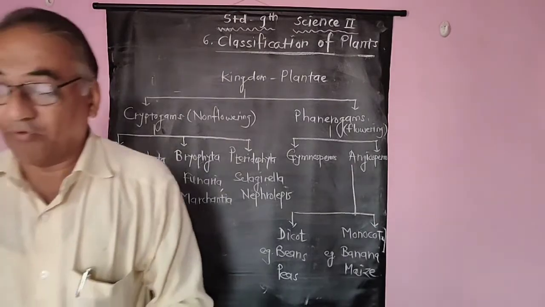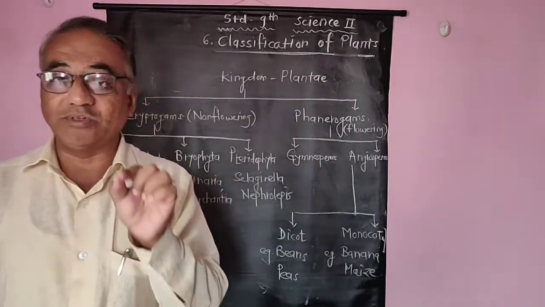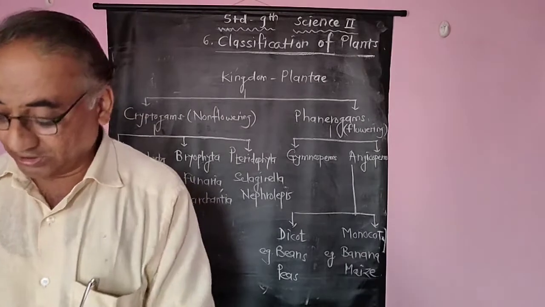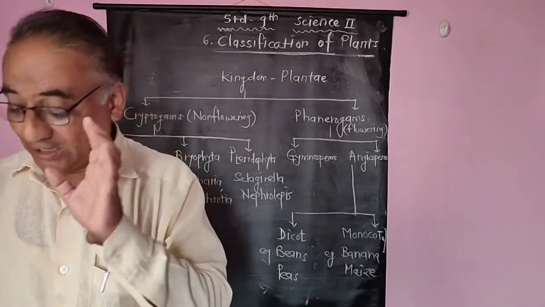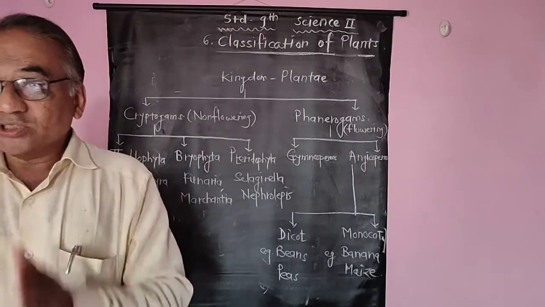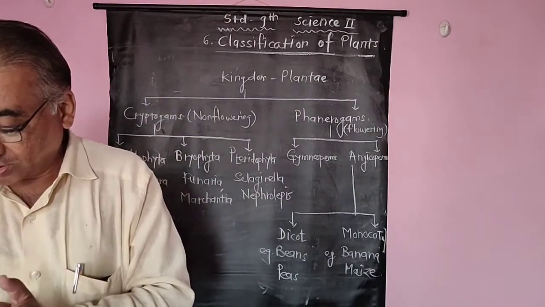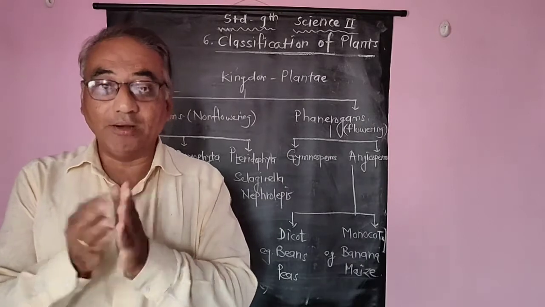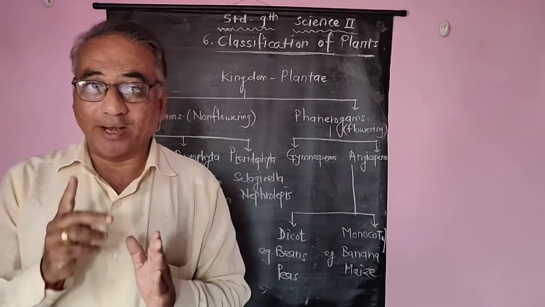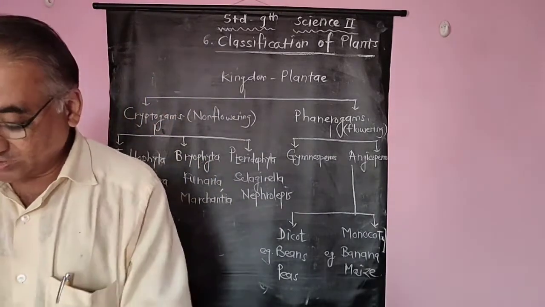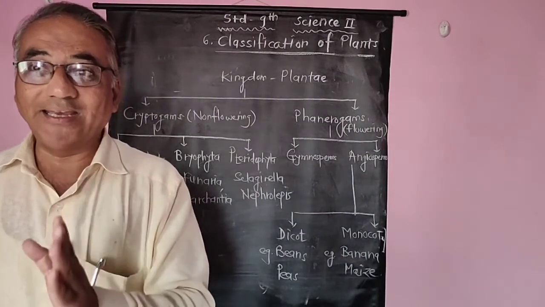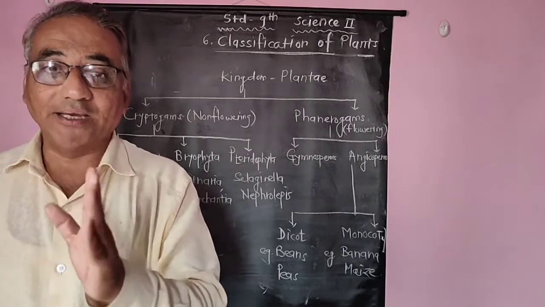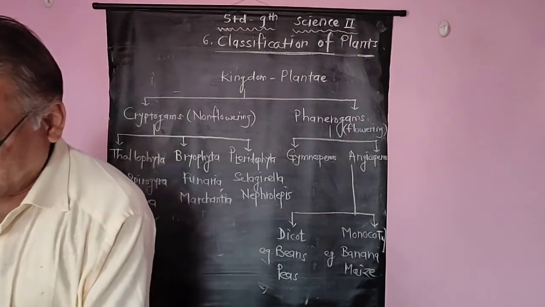Now let us see the first characteristic feature of division thallophyta. When we consider the plants included in the division thallophyta, these plants grow mainly in water. Some of them grow in fresh water while some of them grow in marine water.